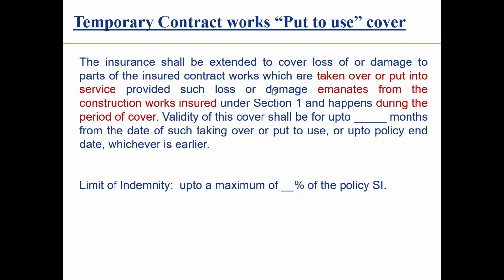So this wording is not strictly used. A wider cover is used, which says that whatever section of the road is open for normal traffic remains covered, but this wording will not work. You will have to request the insurance company for a wider cover. So what will be written in it? This line will not be there. Any loss or damage which is taken over or put into use, and the line 'provided such damage emanates from the construction activity' will not be there.